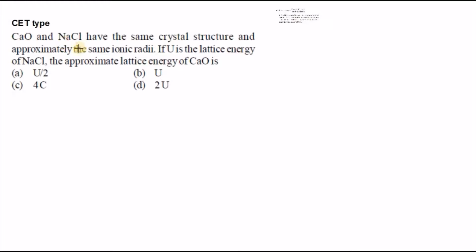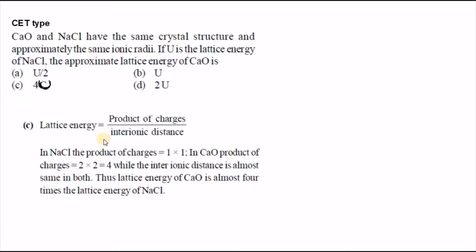Next one, CaO and NaCl have the same crystal structure and approximately the same ionic radii. If U is the lattice energy of NaCl, the approximate lattice energy of CaO is? As per the lattice energy concept, lattice energy is proportional to the product of charges by interionic distance. For NaCl the product of charges is 1, for CaO it is 4. The interionic distance is almost the same, so the lattice energy of CaO is 4 times that of NaCl. It means 4U is the answer for this question.